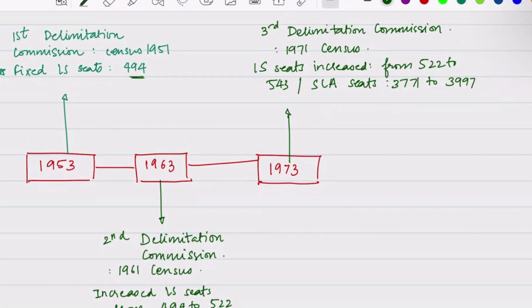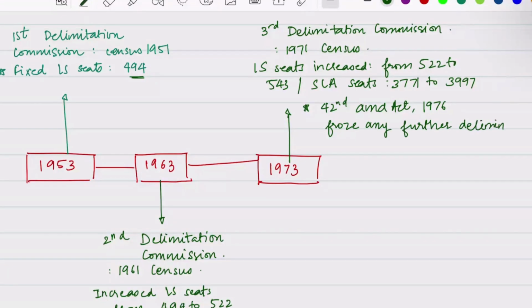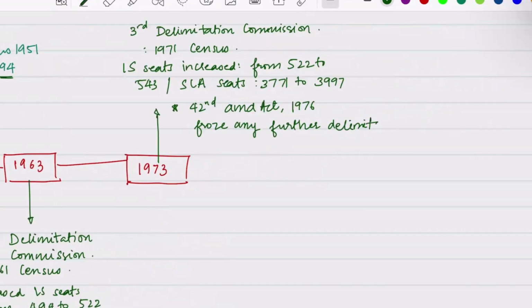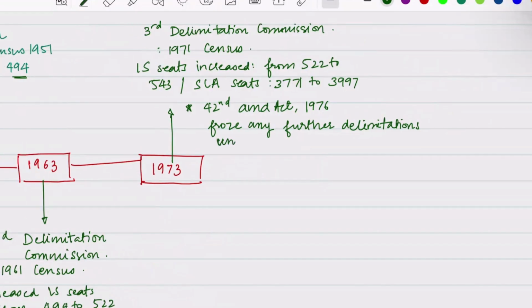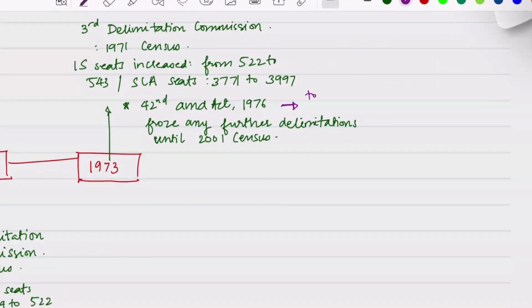One peculiar thing about this delimitation commission was that the 42nd Amendment Act of 1976 froze any further delimitation of constituencies for elections to the Lok Sabha. This is also very important: the 42nd Amendment Act of 1976 froze any further delimitations until the 2001 census. So why was this done? This was actually done to encourage population control measures.